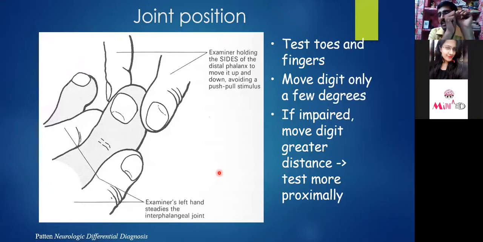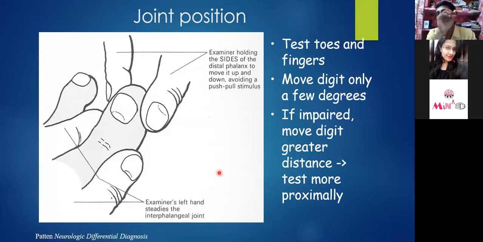Then first of all, we'll ask the patient to close the eyes. After closing the eyes, we'll open up the fist. Now the fist is like this. And we'll ask the patient, tell me, have you made the fist or is it open? If the patient tells you, yes, it is open now, then again, at the same time, I'll close it. Now I can ask again, have you maintained your open fist? The patient will tell you if it is open or not. If the patient is not able to interpret, then we can ask for the rest.